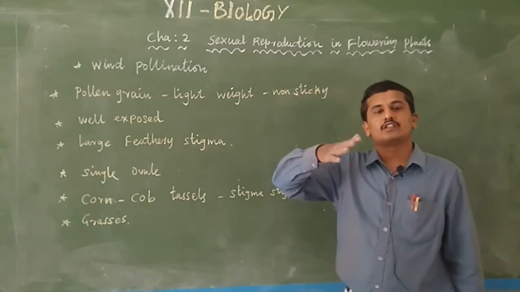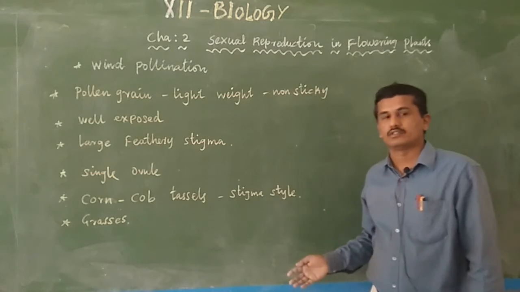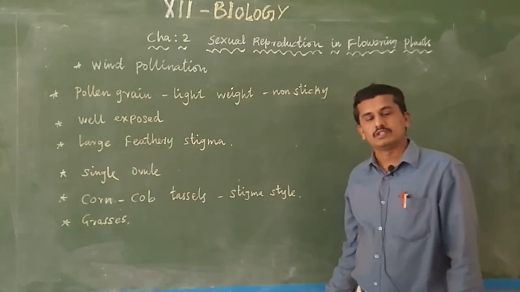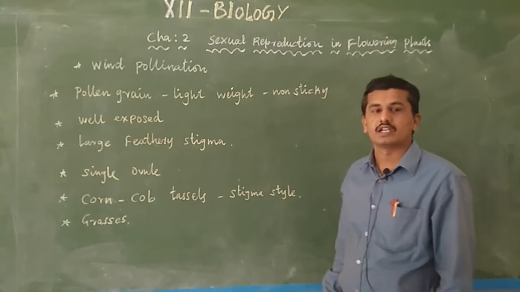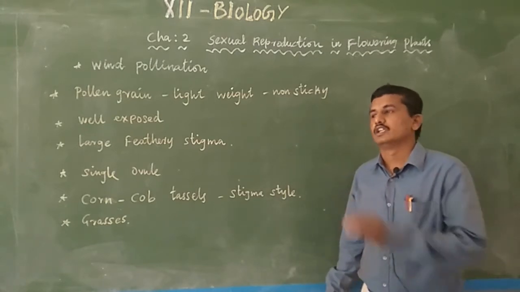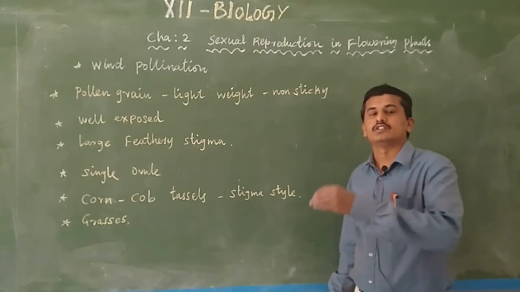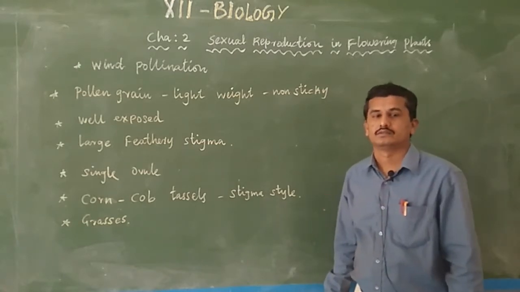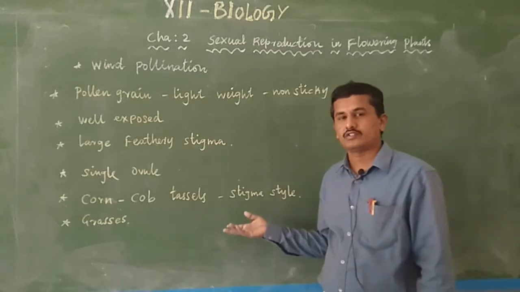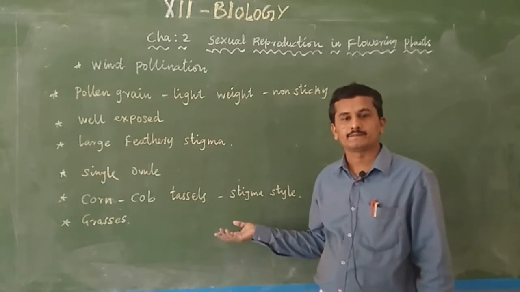Then only the grass population in our area is more, because without any water or any pollinating agents like insects and other things, pollen normally travels easily from one place to another place. So grasses are normally wind pollinated.